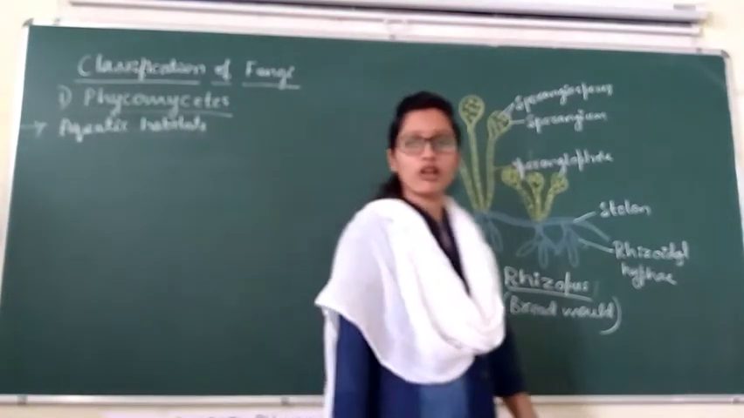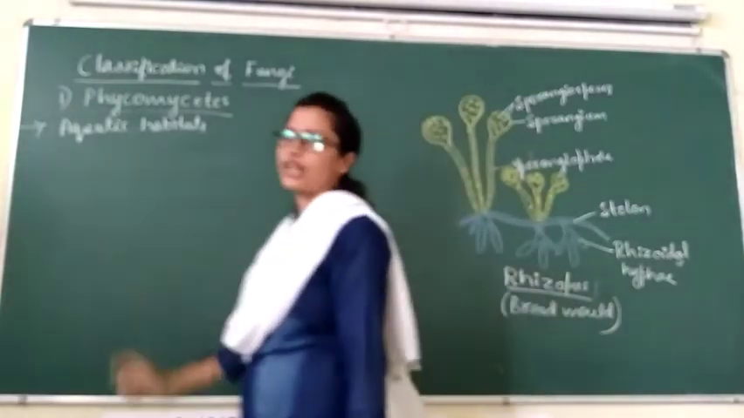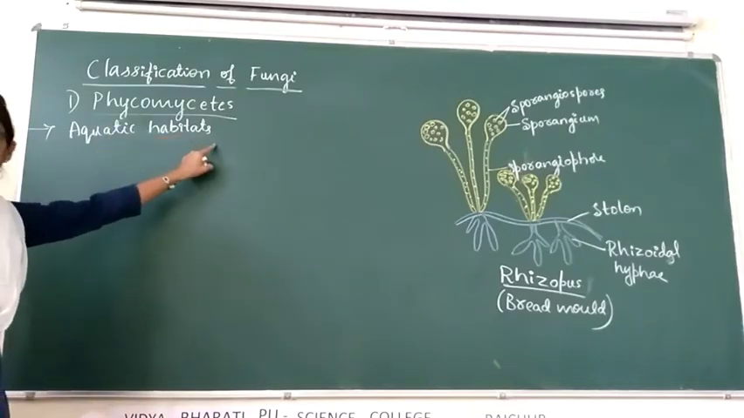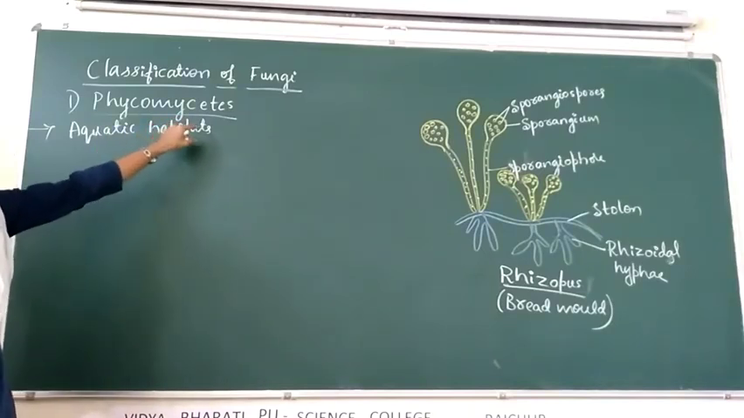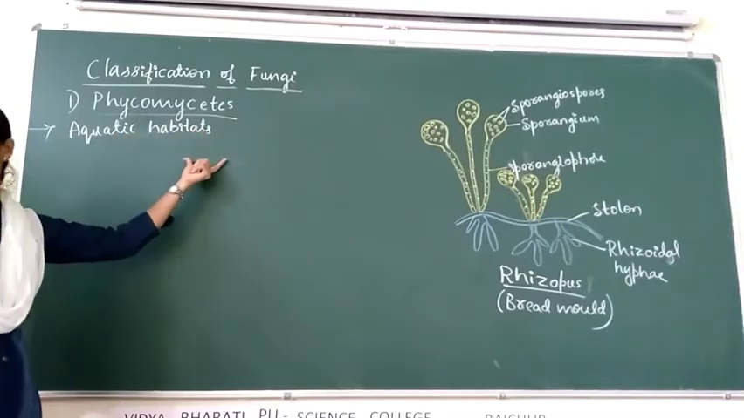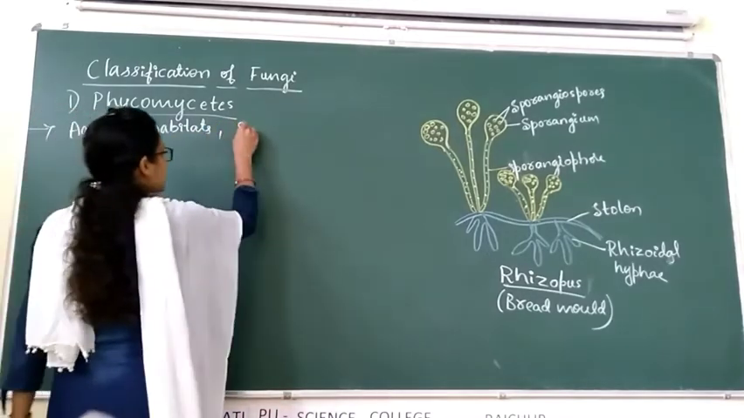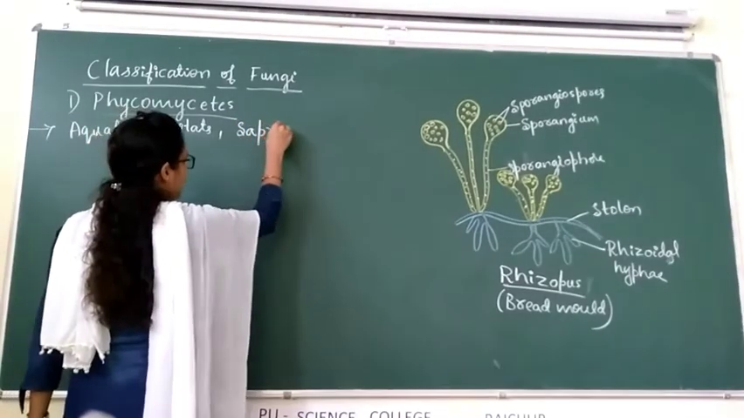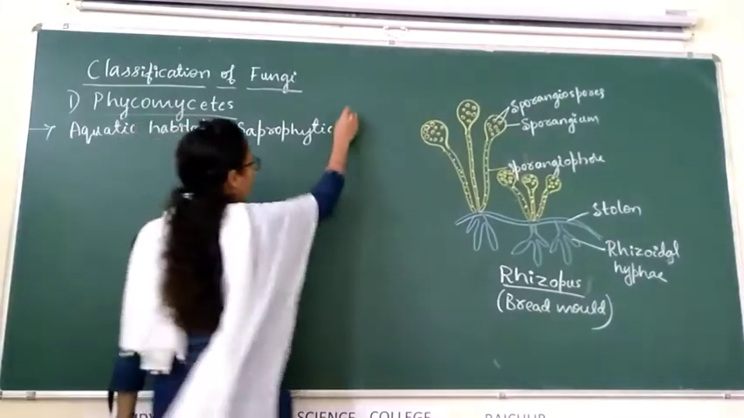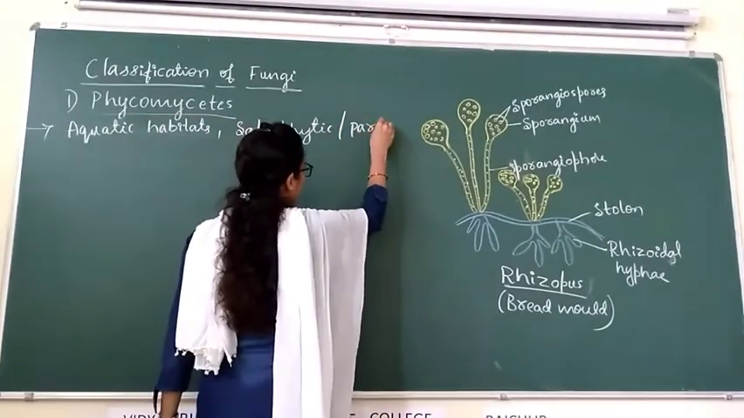In presence of water, these fungi grow. Phycomycetes are the group of fungi which grow in presence of water. That means they are aquatic fungi, or they are present in aquatic habitats. They may be saprophytic or parasitic.